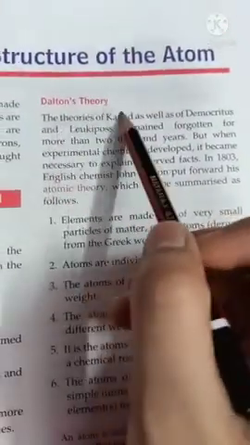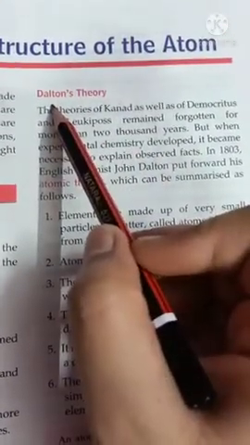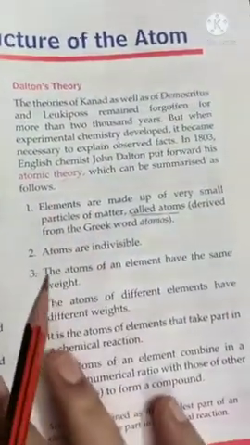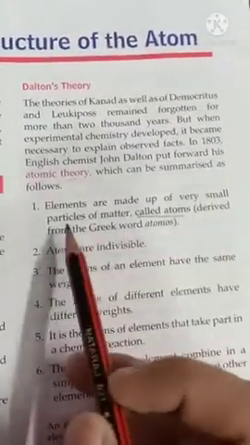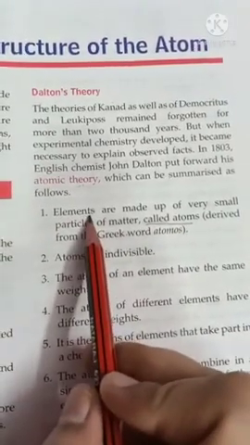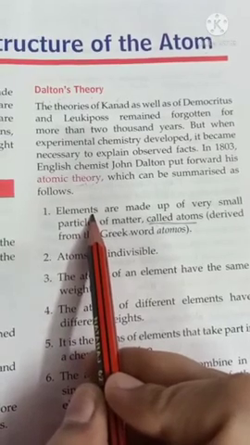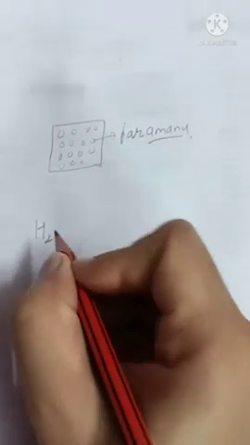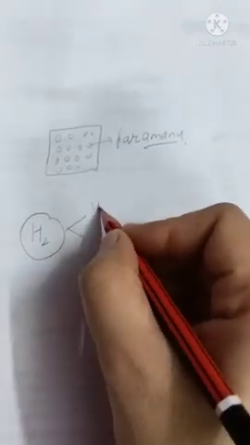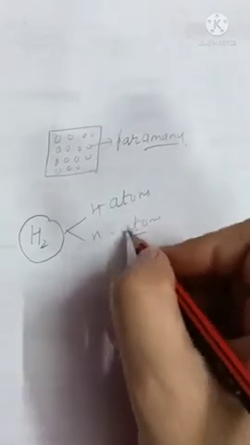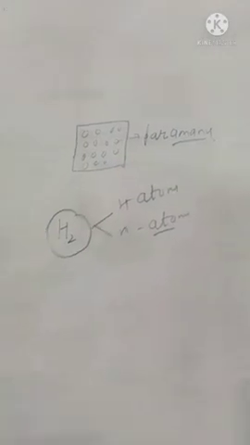Next we study Dalton's theory. Dalton is the name of a scientist and he gave a theory called Dalton's atomic theory. According to this theory, elements are made up of very small particles of matter called atoms. Every element is made up of atoms. For example, the hydrogen element H2 is made up of two hydrogen atoms which combine and form hydrogen.